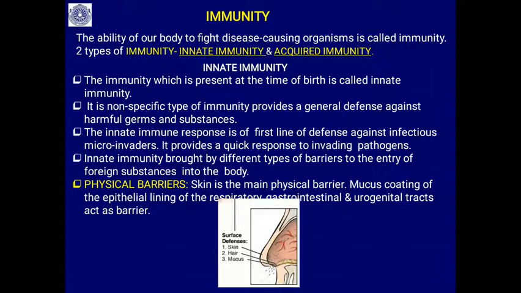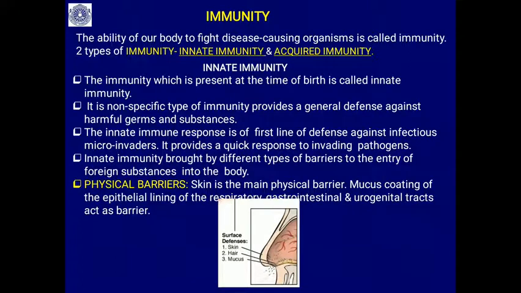So there are two types of immunity that fight against diseases and disease causing organisms: innate immunity and acquired immunity. What exactly is innate immunity? The immunity which is present at the time of birth is called innate immunity.